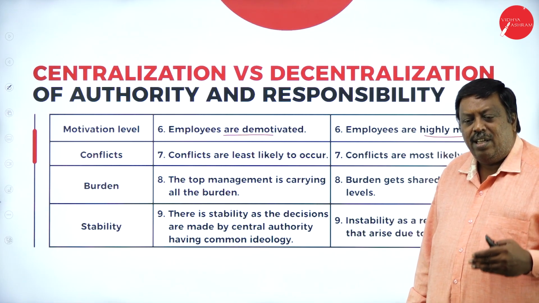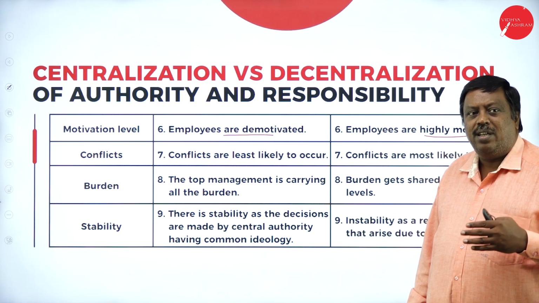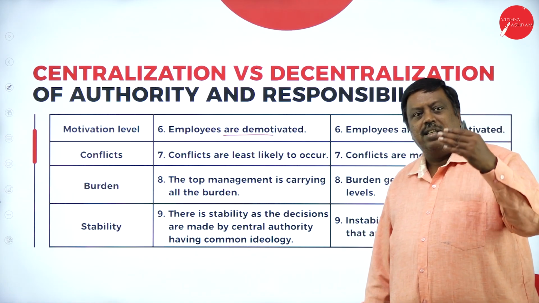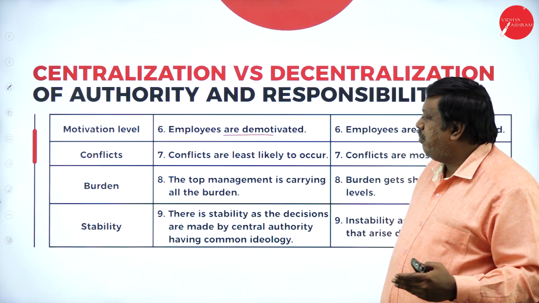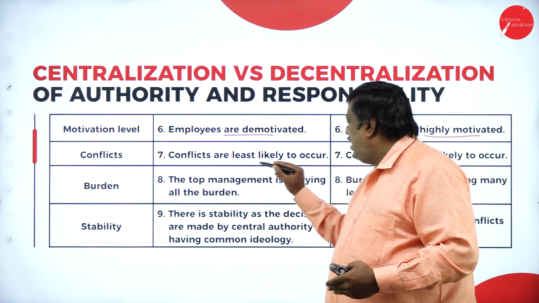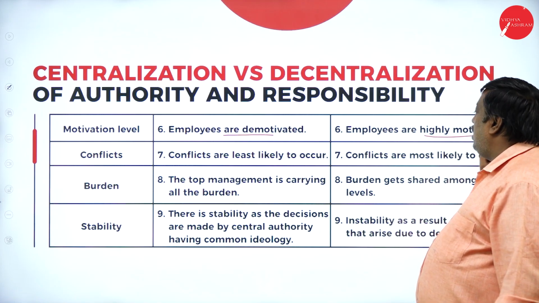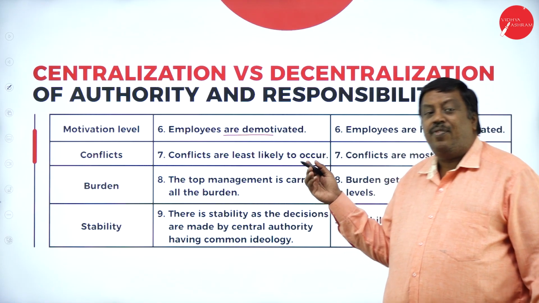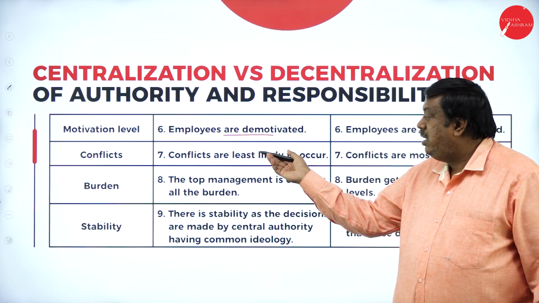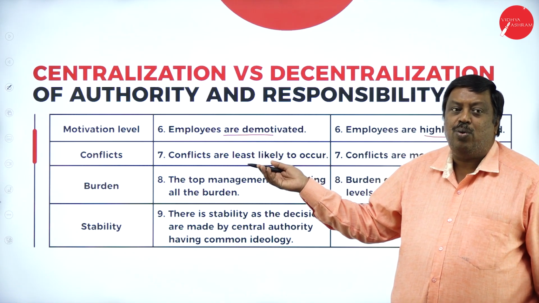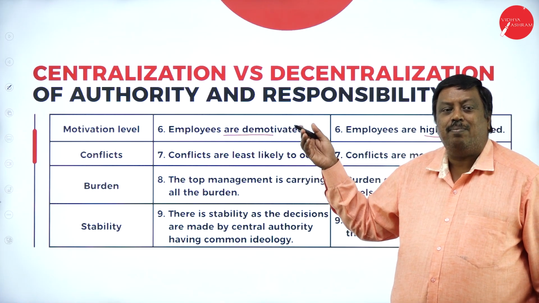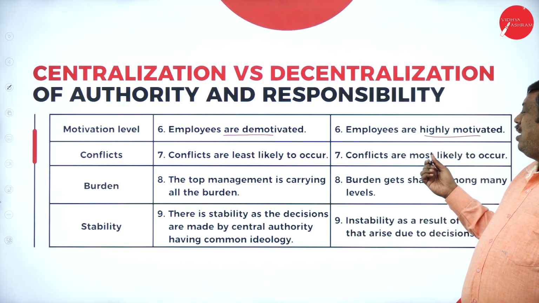They say that when this concept is adopted with the involvement of subordinates in the activities of the business, conflicts are least likely to occur in centralization, whereas conflicts are most likely to occur in decentralization. The differences of opinion in centralization are fewer, so there will be no issues among the members. But here the members are more.